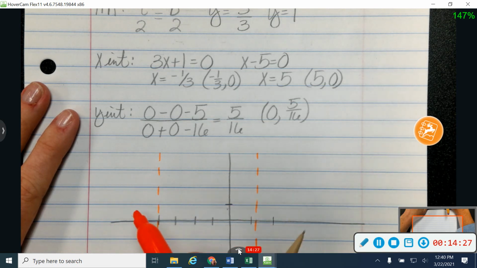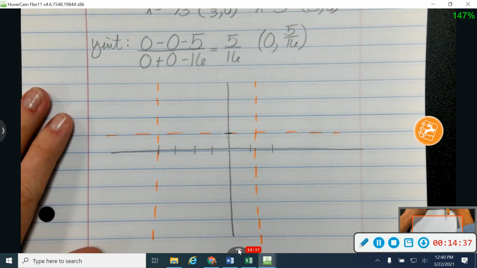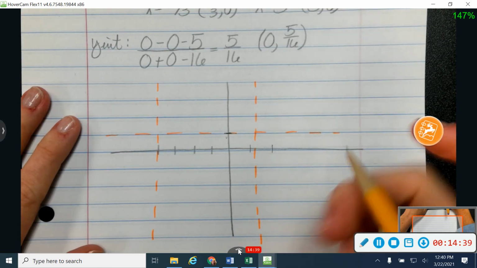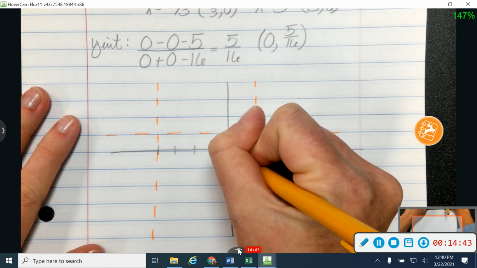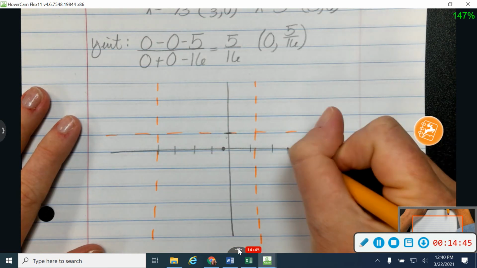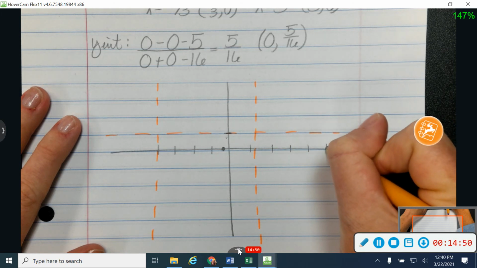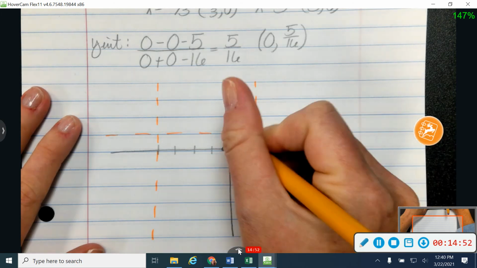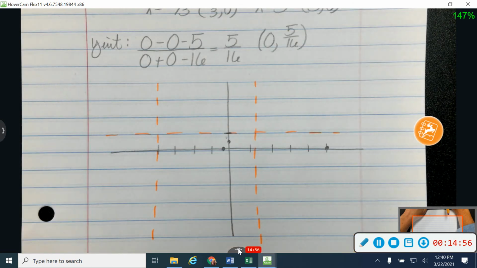So horizontal asymptote at y equals 1, right there. Okay, then I've got x-intercepts at negative 1/3, 0 right there, and at 5, 0, so 1, 2, 3, 4, 5, 0 right here. And 0, 5/16 will be kind of right there.